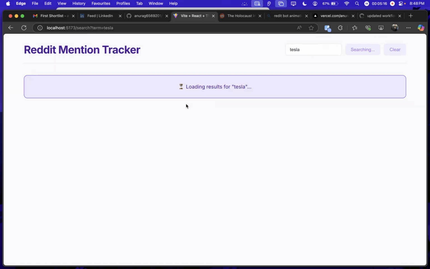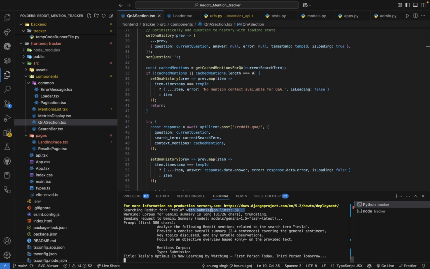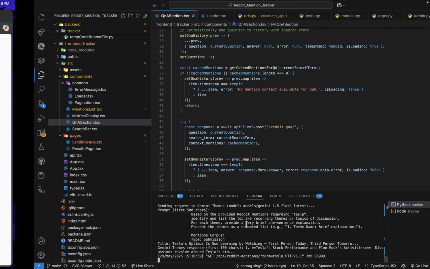When we search it, a loading page appears and it fetches the data from the PRAW library, searching Reddit for Tesla with submission limit 30. I have limited the PRAW library, so it fetches 30 results at the max. After getting the data from the PRAW library, it will be sent to the Gemini model, and after that it will extract the executive summary and the key themes.